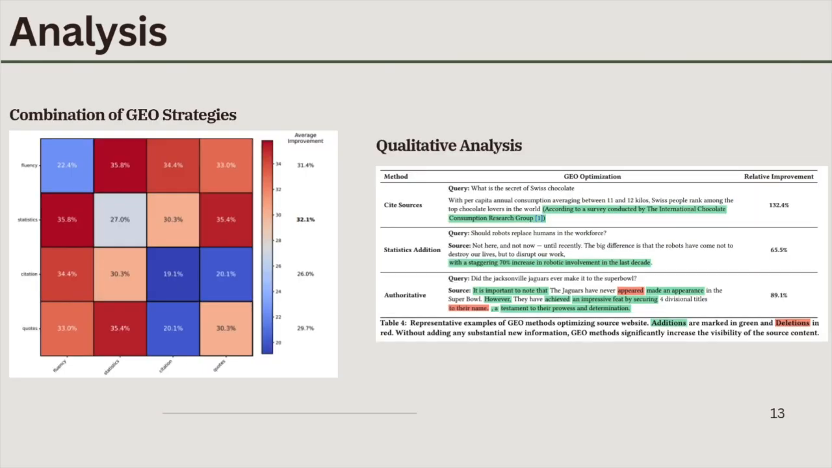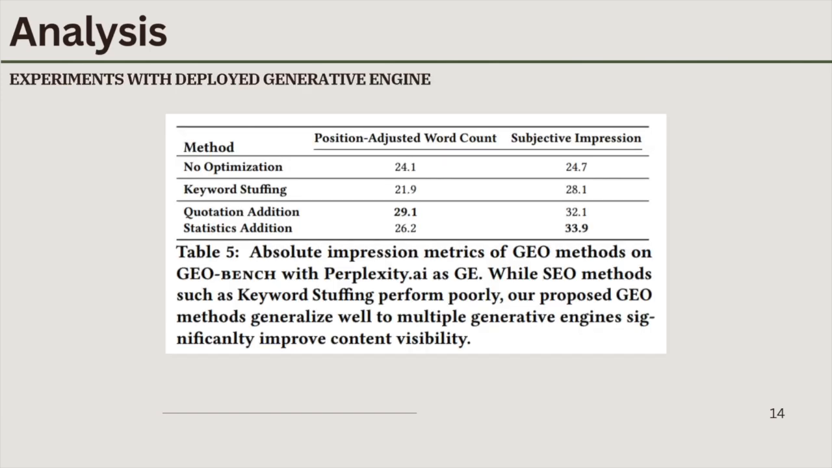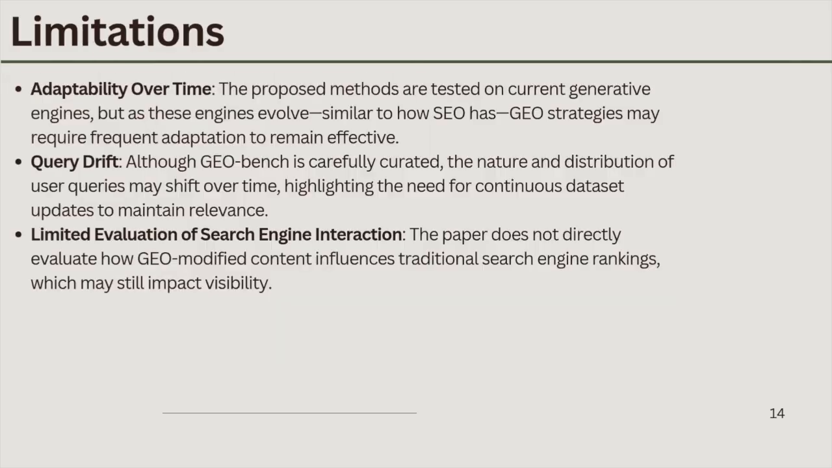Here, on the left side is the combination of used strategies result. We can see that by combining statistics and fluency, we can obtain the highest improvement. And on the right side, we can see several examples of GEO method. Here are the experiment results with a deployed generative engine. We can see that with the proposed method, both evaluation metrics improve.